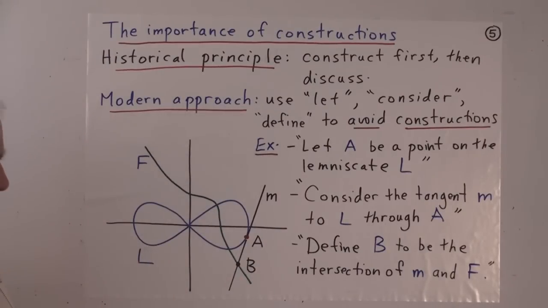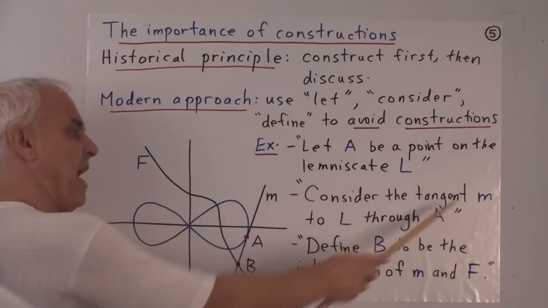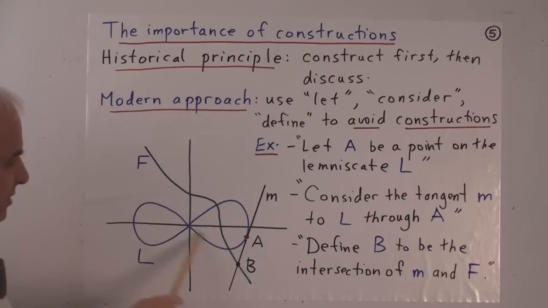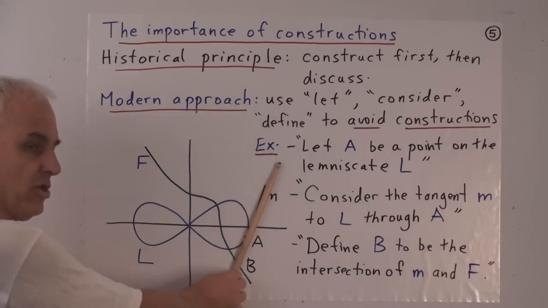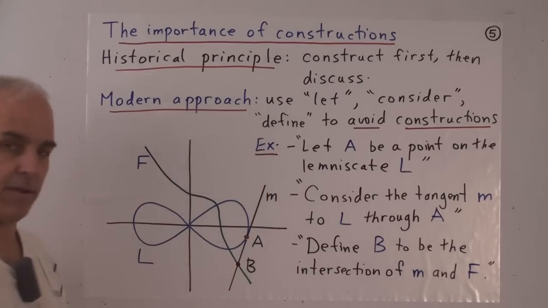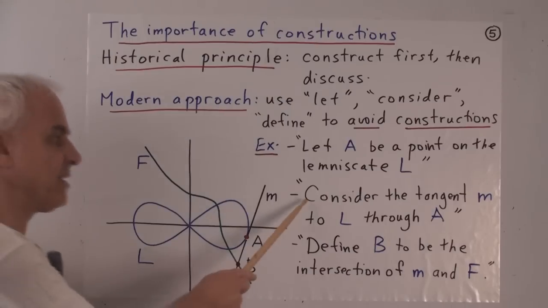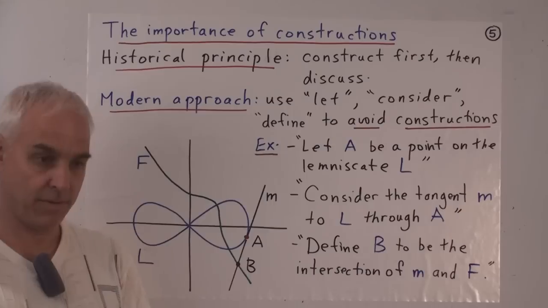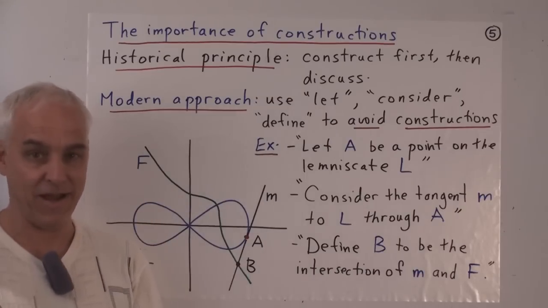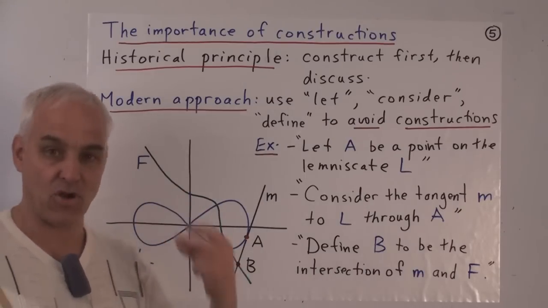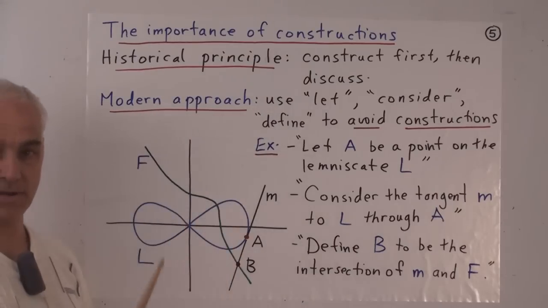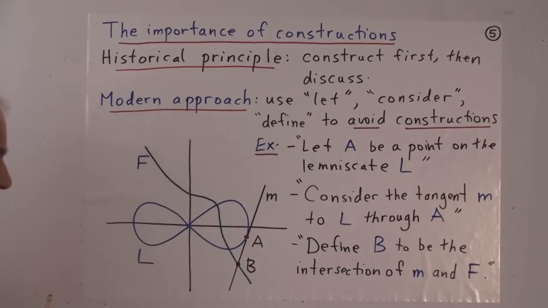And then we might say, consider the tangent M to L through A. It's a lemniscate. There's a point A on it. There's the tangent to the lemniscate through A. So we can say, consider this tangent. So now we're considering it. We haven't constructed it. We haven't shown how to obtain that line. We're just using this phrase to conjure it up. Now it's there. Now we can start talking about it according to the modern point of view.